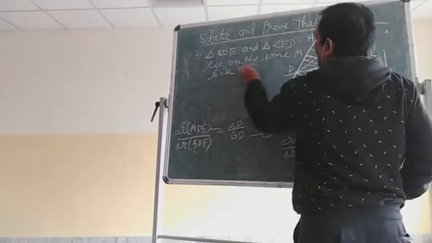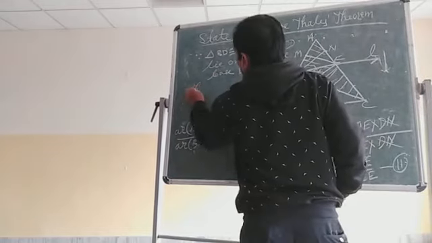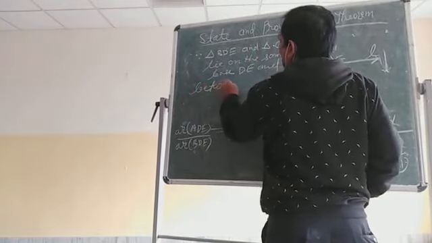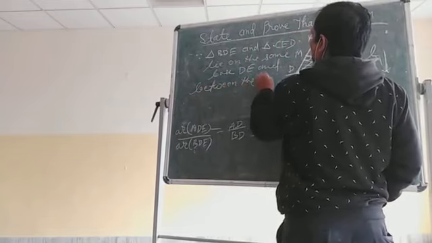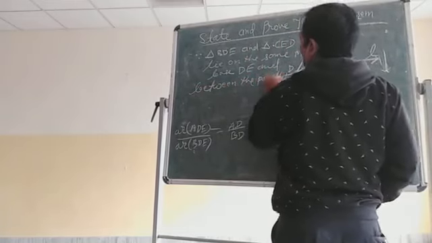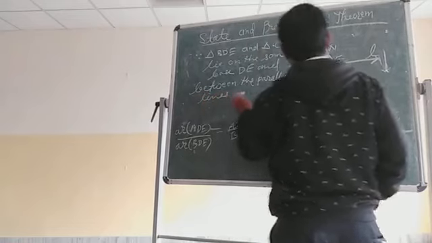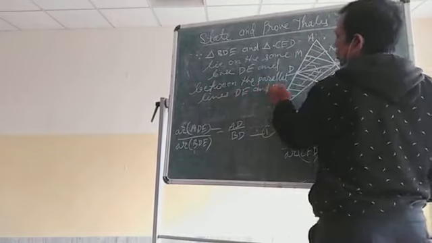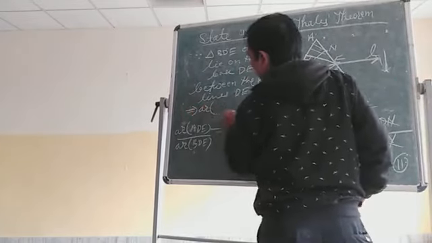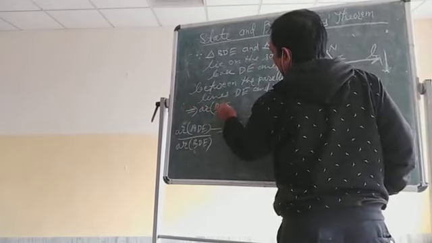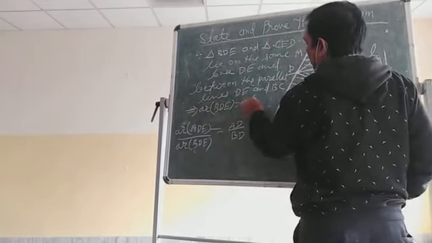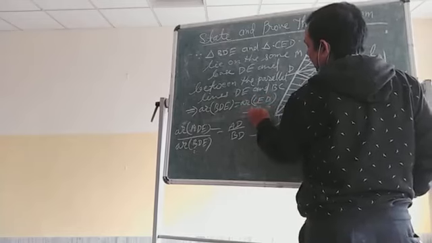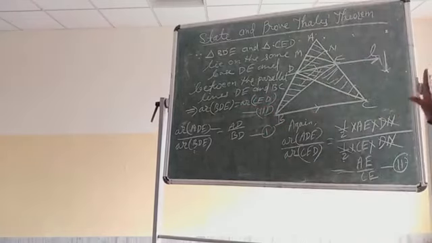Same base DE, and between the parallel lines DE and BC. So area of BDE equals area of CED. Got it? Take it as equation 3. Right? So using equations 1, 2 and 3, we can write AD by BD equal to AE by CE.